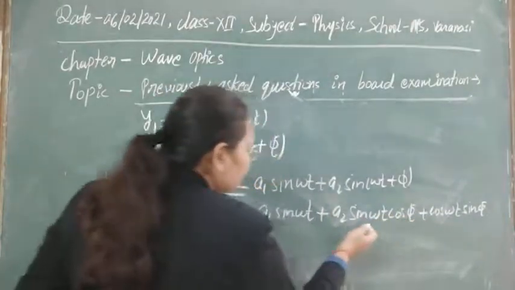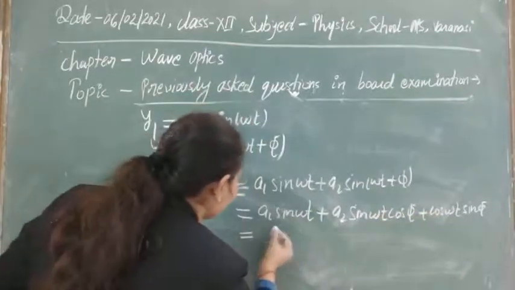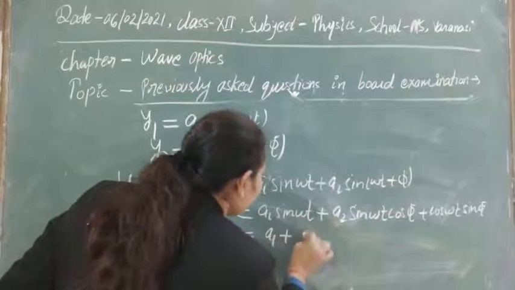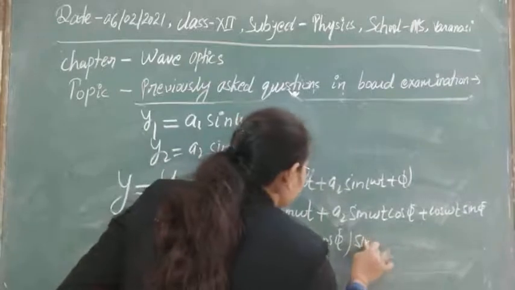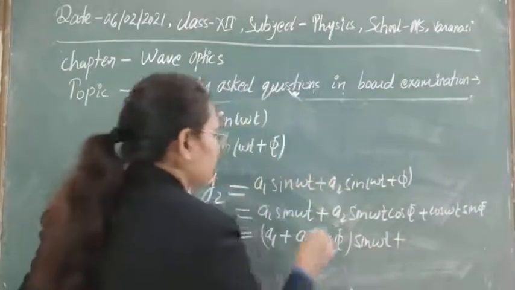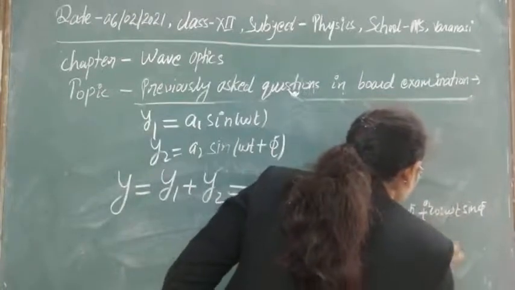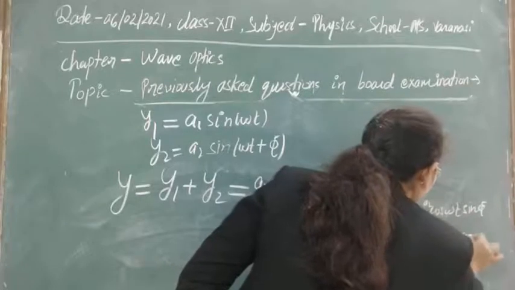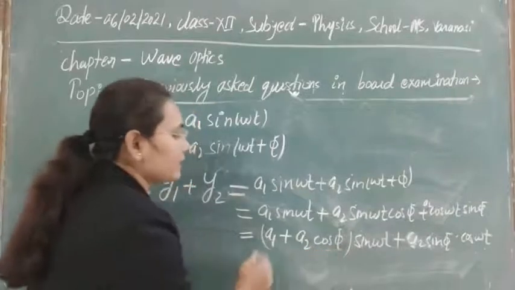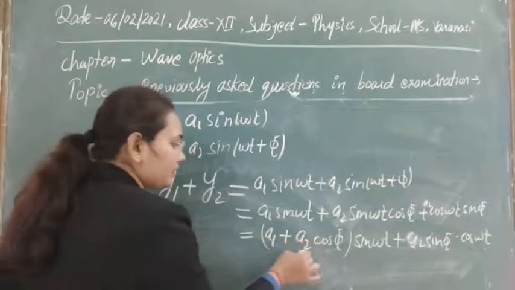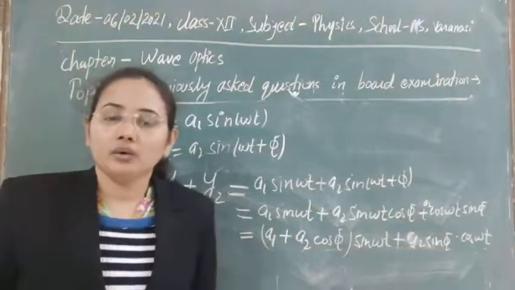So if you will take sin, first of all let's take cos or sin, whatever you can take, (a1 plus a2 cos phi) into sin omega t plus a2 sin phi into cos omega t. Now, all these things are constant: a1 is amplitude, that is constant, a2 is amplitude, that is constant, and phi is the constant phase difference, that is the condition of coherent sources.